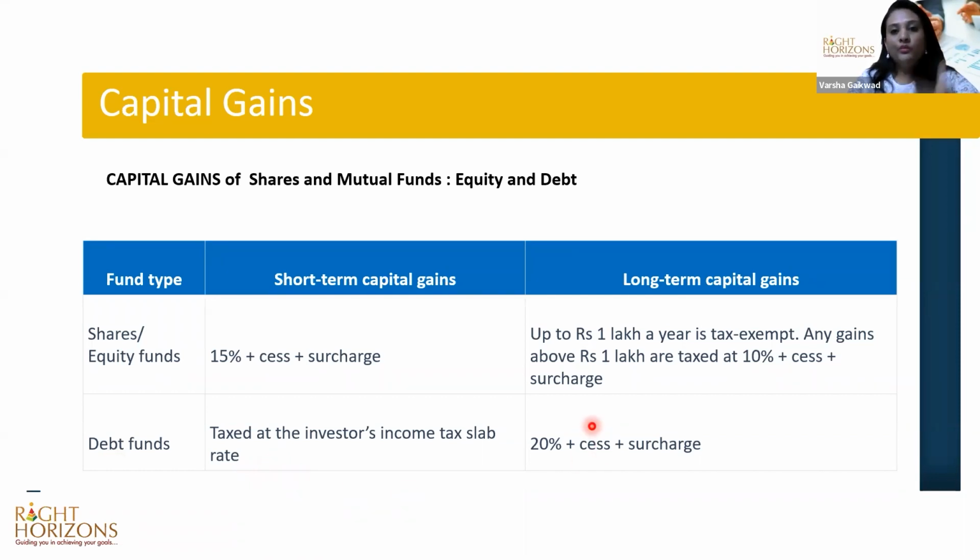And after 3 years, if you're selling, you will get an indexation benefit. Here it is very important to understand that you get a benefit for the inflation that has happened over these 3 years or 7 years, whatever period you're holding it. Over these years, there would have been inflation in the economy, right?